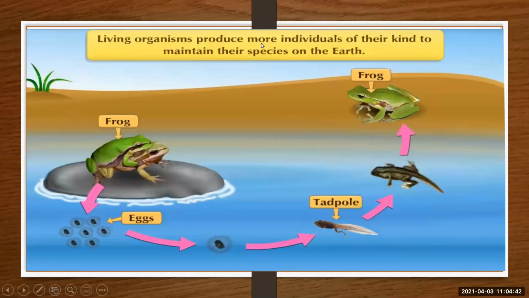Living organisms produce more individuals of their kind to maintain their species on the earth. See, to maintain their species on the earth, they produce new individuals. Like human beings, every organism produces new individuals on the earth to maintain their species.